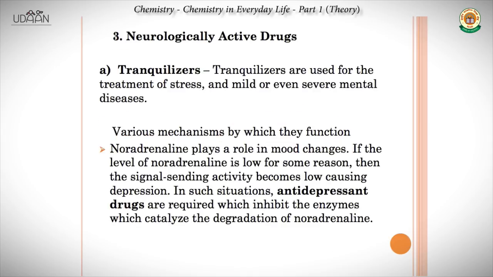Now, we discussed the third category of drugs, therapeutic drugs, called neurologically active drugs. So, they affect the nervous system in some way or the other. That's why they're called neurologically active drugs. So, the first among them are tranquilizers. Tranquilizers are used for the treatment of stress and mild or even severe mental diseases. Now, there are various mechanisms by which tranquilizers function. Let's see how they function.